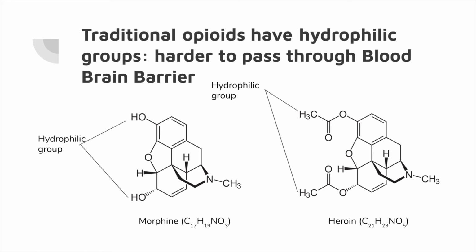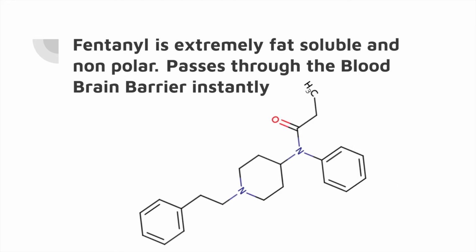Heroin also has two carboxyl groups, which are also hydrophilic groups, again making it harder to pass through the blood-brain barrier. Fentanyl, on the other hand, is extremely fat-soluble and nonpolar. This makes it pass through the blood-brain barrier instantly, which is why you need so much less fentanyl to get the same effect as morphine or heroin.